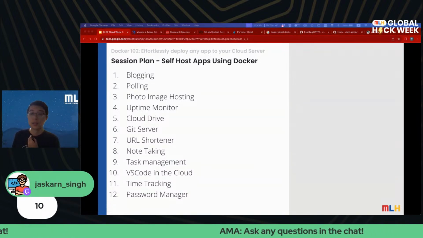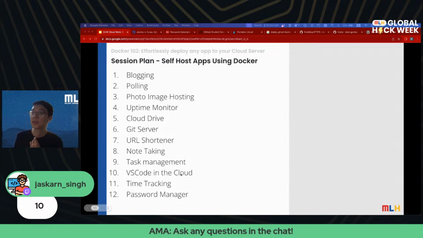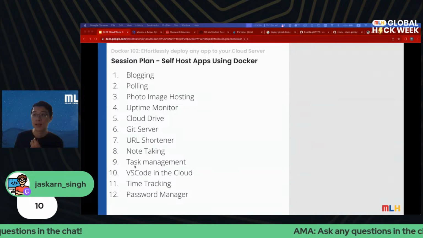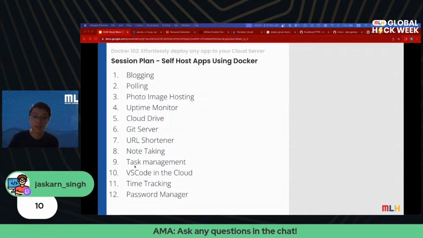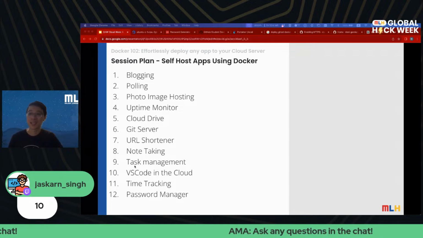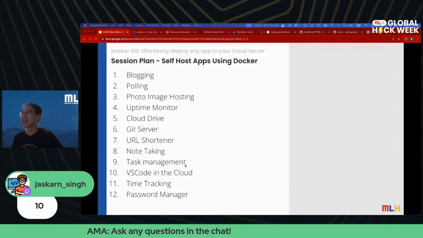And let's go to number 10, VS Code in the cloud. This has been my dream, right? I hate carrying a heavy computer everywhere I go. I would love to have just a thin, super light notebook computer and connect to the cloud and have everything run in the cloud. And VS Code in the cloud, it does exactly that.